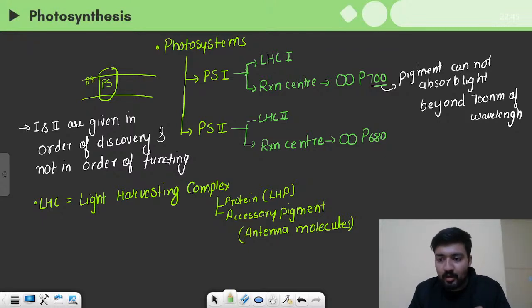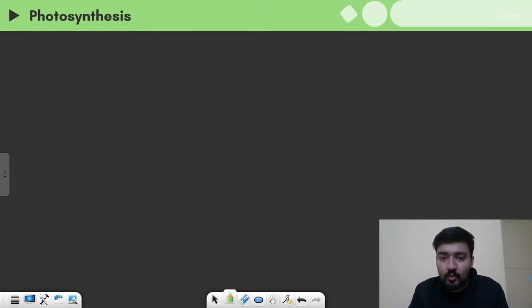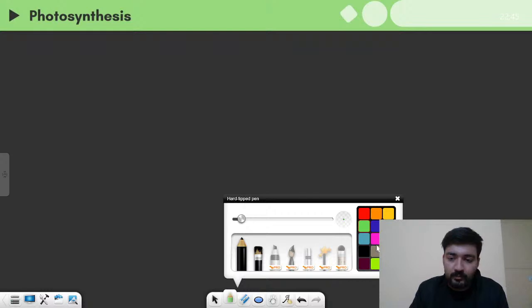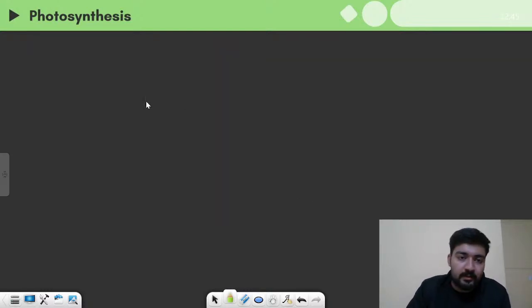But first let's talk about the arrangement of these two photosystems. So let us draw the first photosystem. I'm drawing photosystem 1 here actually.